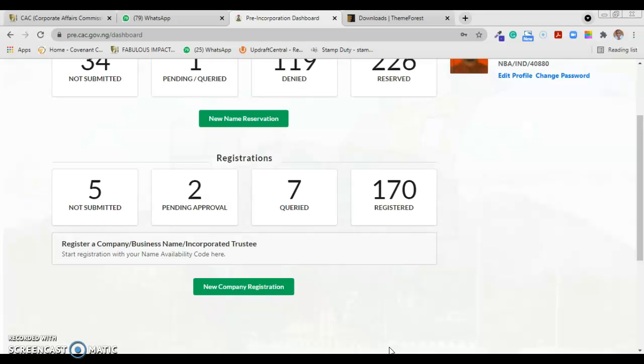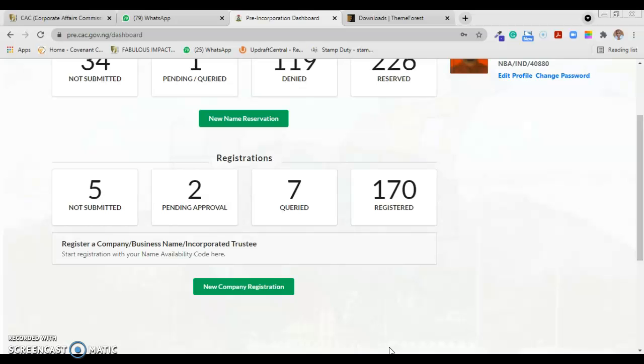Alright, today we're going to be looking at something very important. A lot of persons have asked questions concerning this, and I had the time today and I said let me show you how to do it, and that is how to choose your nature of business and write the objective, the objects for your nature of business in a way that is acceptable to CAC. Okay, and I'm going to be talking about some other things that you need to know concerning CAC. All right, so let's get started.